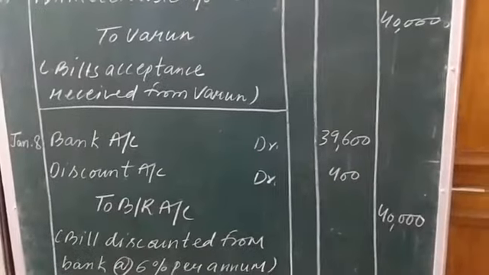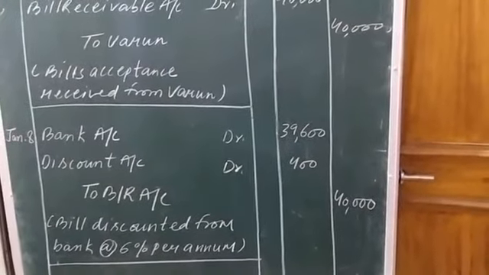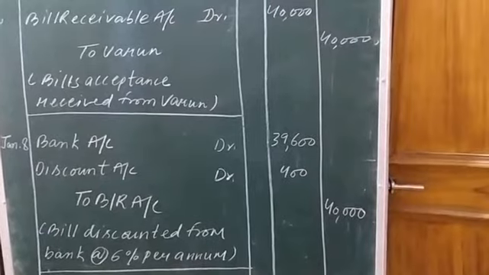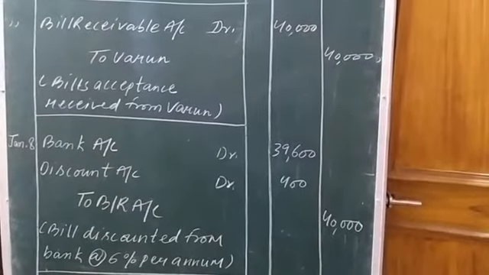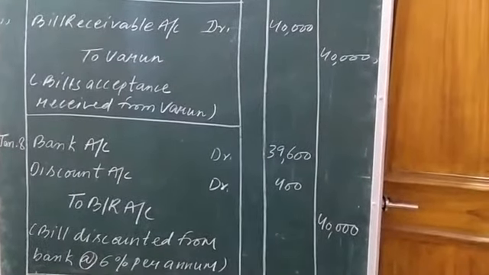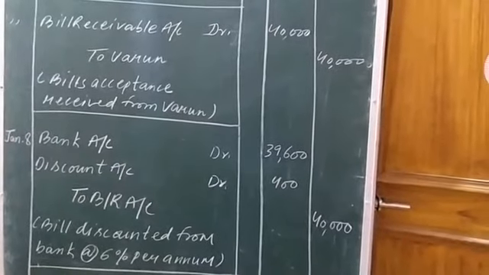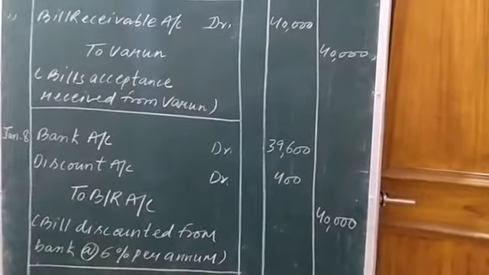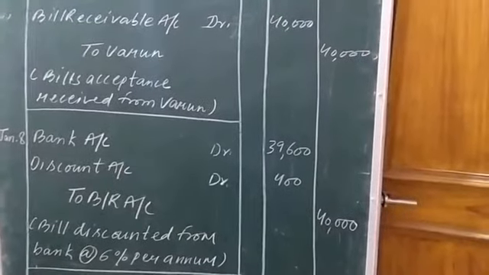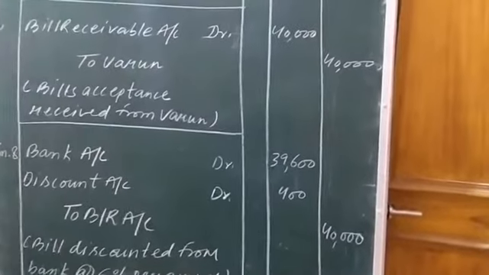So the payment of the bill is received by the drawer. Now no need to wait for the date of maturity by the drawer, because the drawer received the payment. Now the payment of the bill will be received by bank on a future date, that is on the date of maturity.